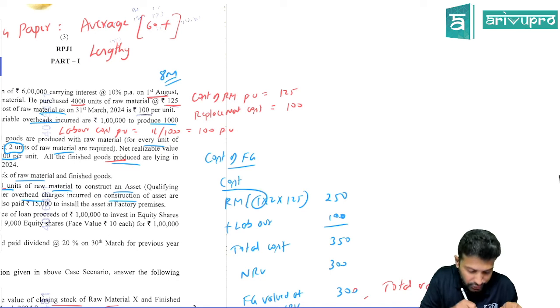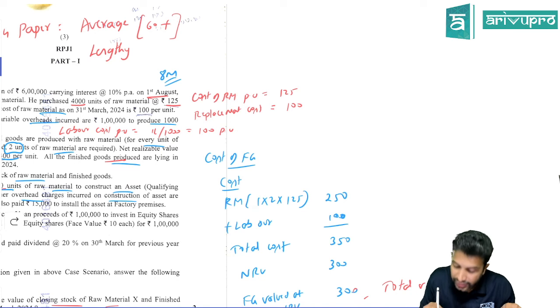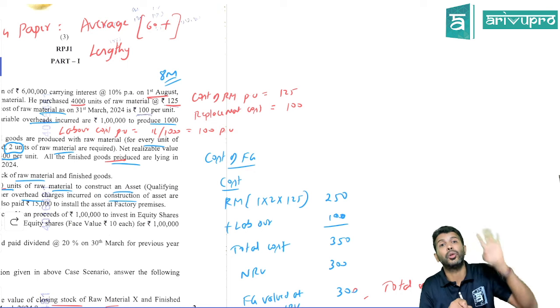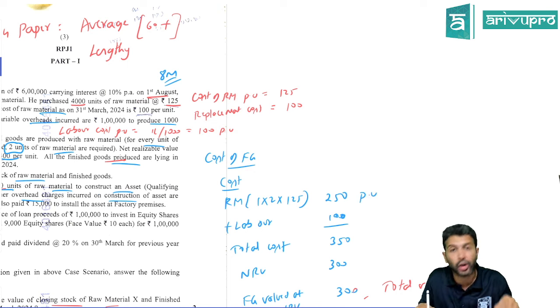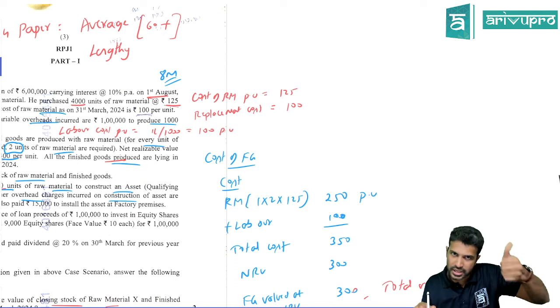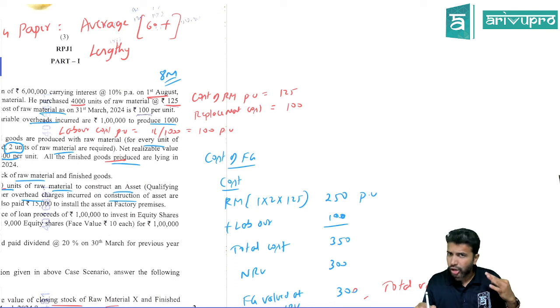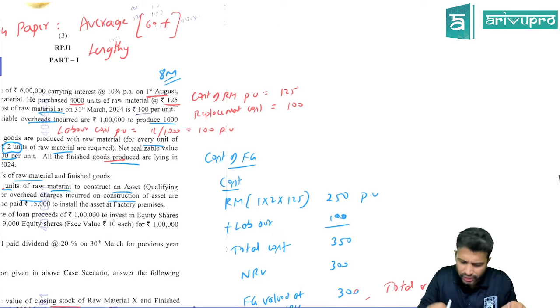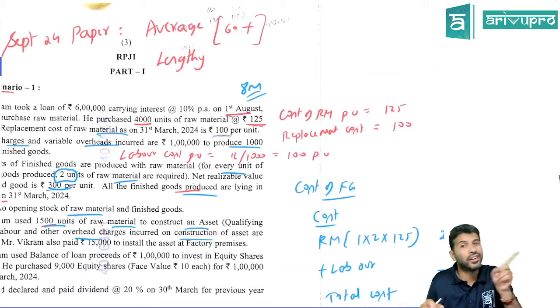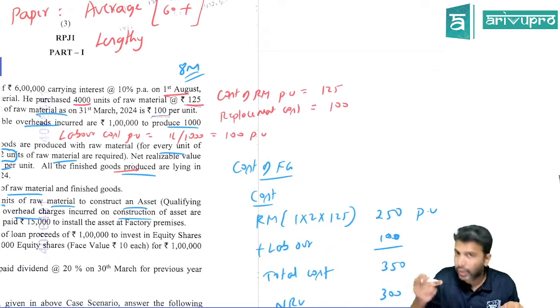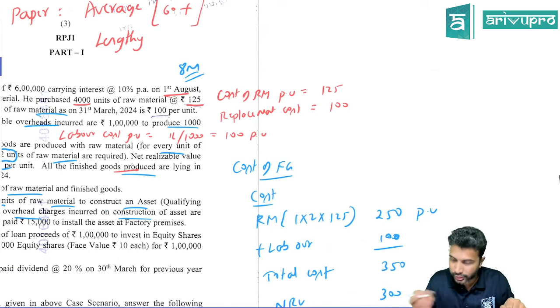That means what is the raw material cost that will get absorbed into finished goods? For 1 unit of finished goods, you need 2 units of raw material, and each unit of raw material will cost 125. So the raw material cost required for finished goods production is 250 per unit. All these are on a per unit basis. Is material cost the only cost we'll consider? No, there are other costs as well, like your labor. What is the labor cost per unit? Labor cost we already found out is 100 rupees per unit.